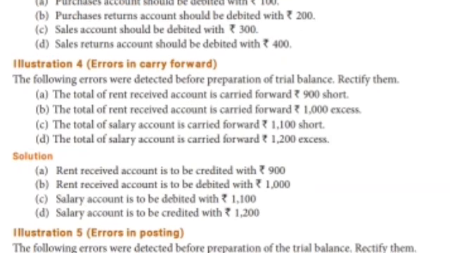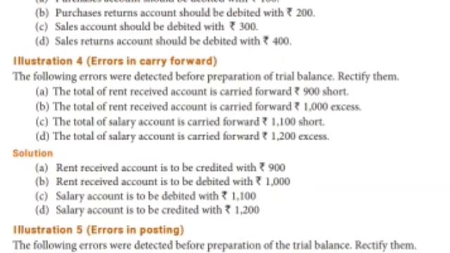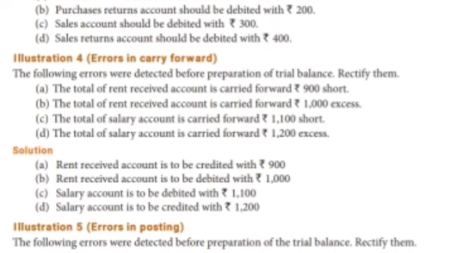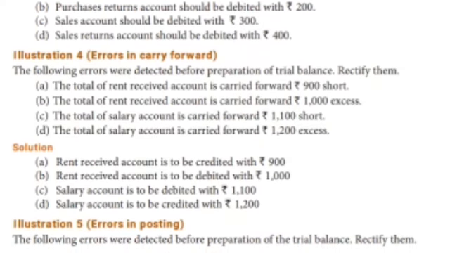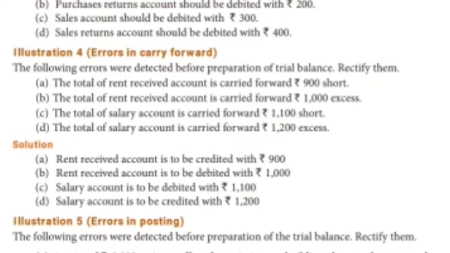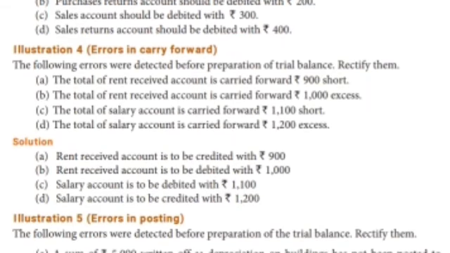So salary account is debited 1100. Total salary account is credited forward excess. So on the opposite side you have to write here credit, here debited. Okay, debited, here credited. Next one, illustration 5.